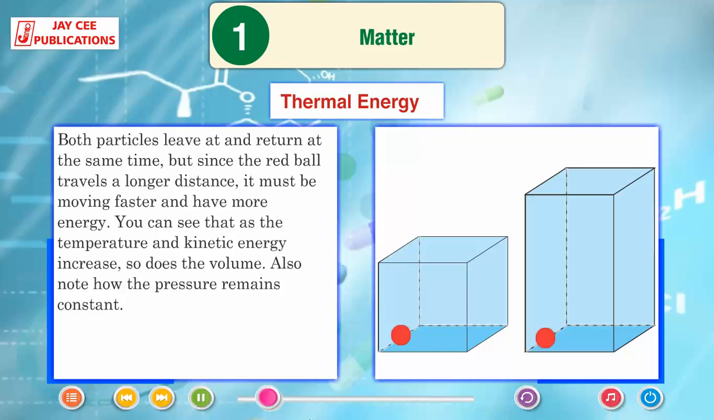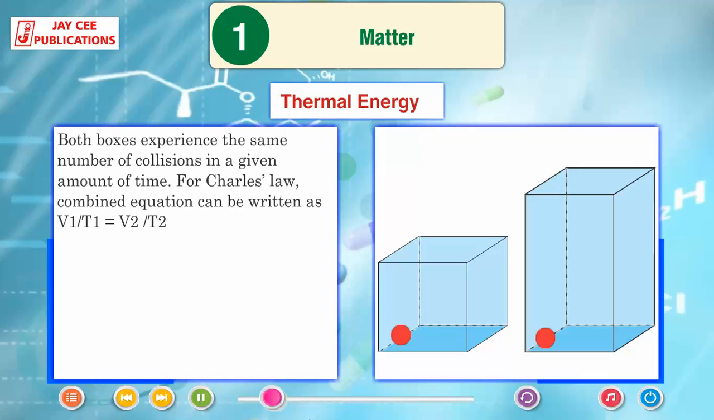You can see that as the temperature and kinetic energy increase, so does the volume. Also note how the pressure remains constant. Both boxes experience the same number of collisions in a given amount of time. For Charles' law, the combined equation can be written as V1/T1 = V2/T2.